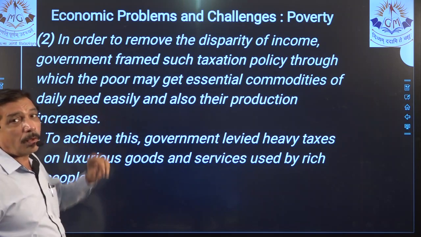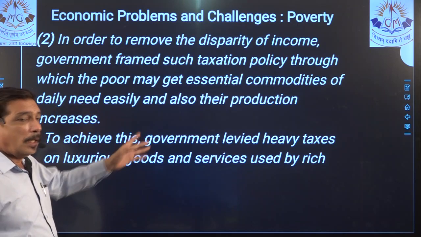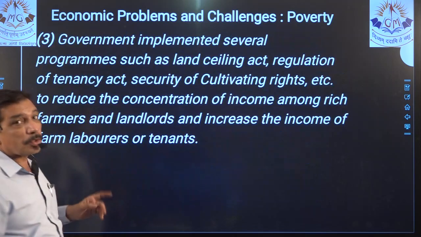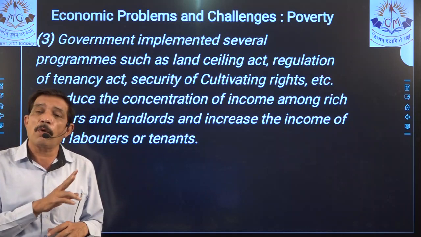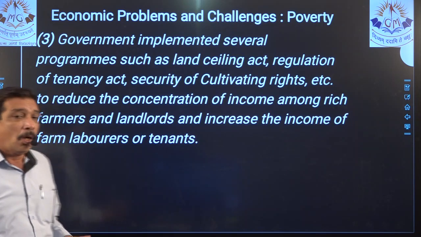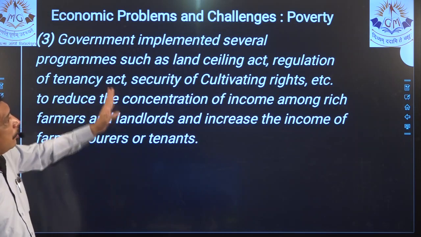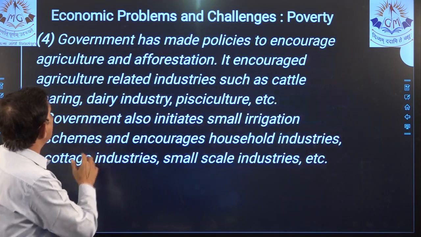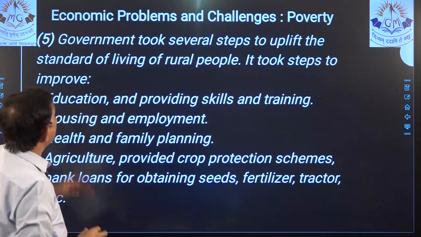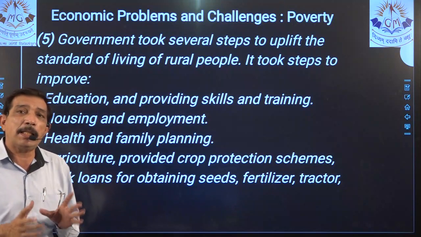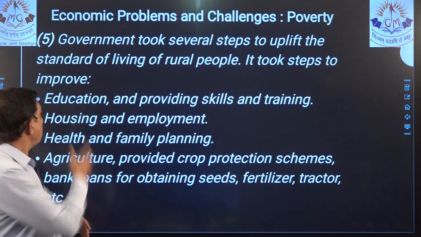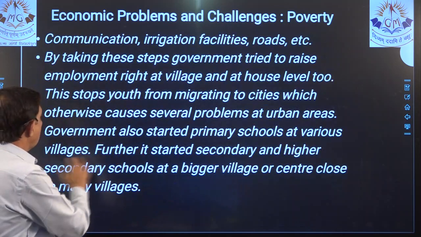Even over here, 1 2 3 4 quite big points are there. Now we come, so you can take point number 1, point number 2, and all the points below point number 1 and point number 2 sub points, or you can start with the third one. Government implemented several programs, there is 3, there is 4, in 4 there is 5, right? So now comes 5. So select any 2 and thoroughly memorize them, because we have come to 5 and there are so many, right? There are a lot of points.